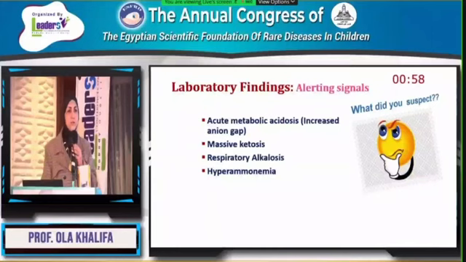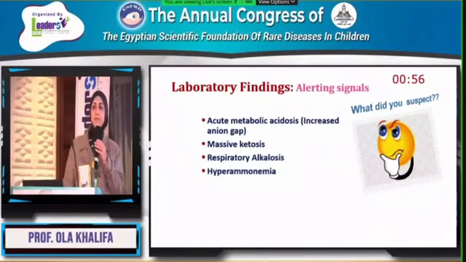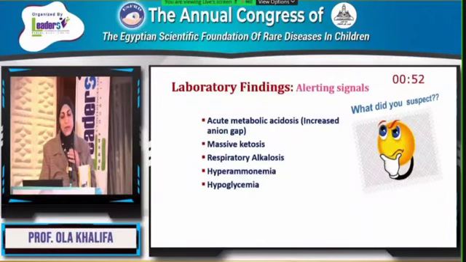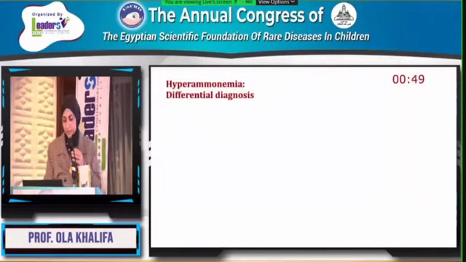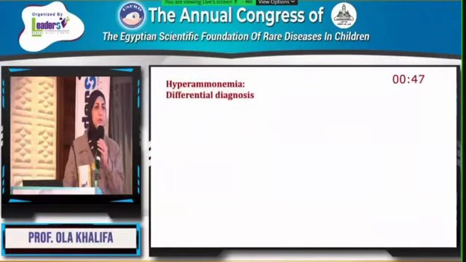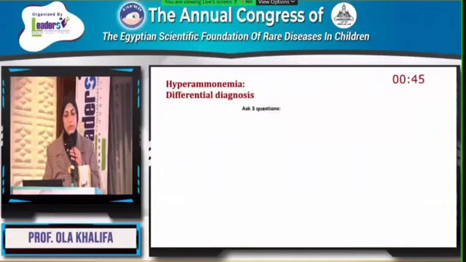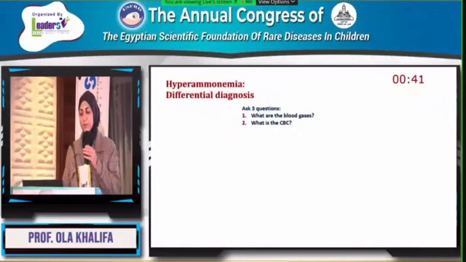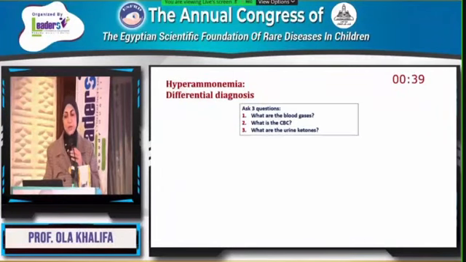Respiratory alkalosis with hyperammonemia and encephalopathy, those are the triad to suspect a urea cycle disorder. If I find hypoglycemia in the absence of ketone, I have to think about fatty acid oxidation disorders. In case of hyperammonemia, I have to ask myself 3 questions. What are the blood gas? What is the CBC? What are the urine ketones?